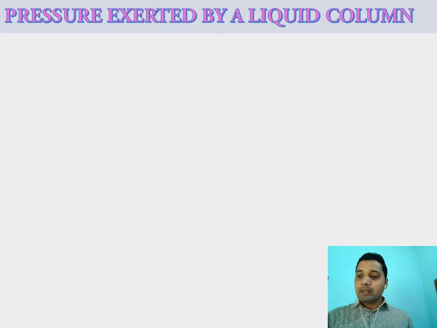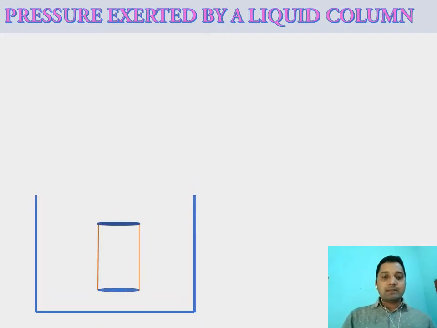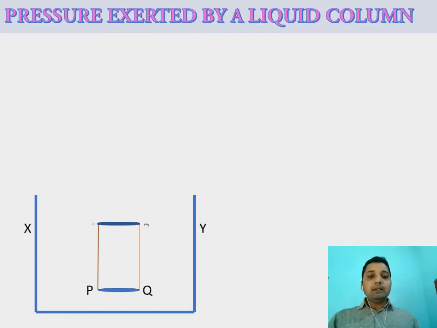But when you come to pressure exerted by a liquid column, meaning when any object is submerged inside a liquid, how will this pressure be exerted on it? Here you can see we have a container XY. Inside the container, we have a cylindrical object PQRS. How much force or pressure is exerted on the surface PQ, which is the base, that is what we are going to discuss here.